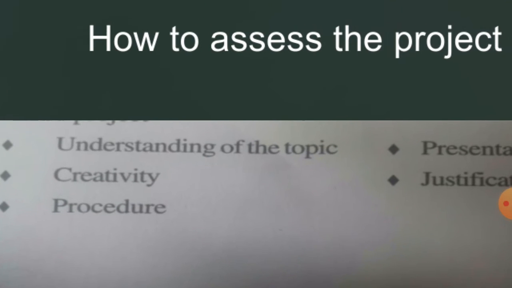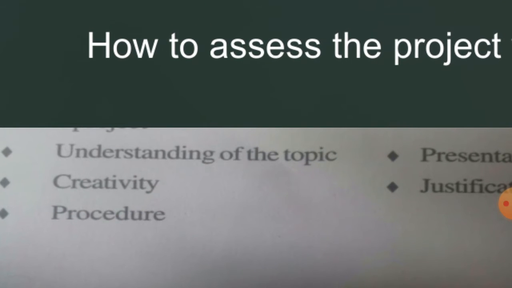The first one is understanding of the topic. To what extent the student has understood the topic given in the project work. We should observe the understanding level of the student over the topic. How far the student has got command over the topic given as part of project work, we have to observe and evaluate. Then we should go for the assessment. This is the main thing we have to assess in the project work.